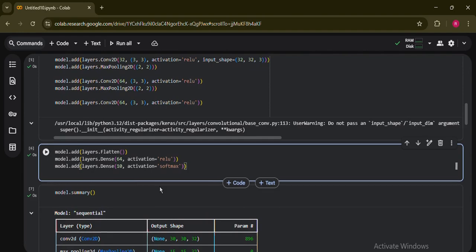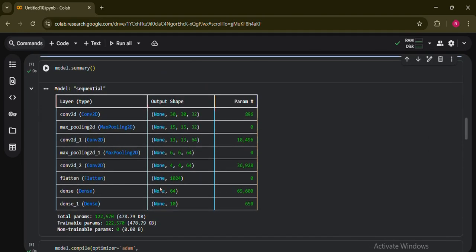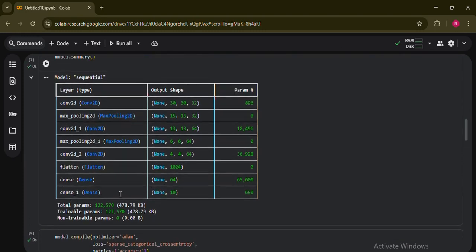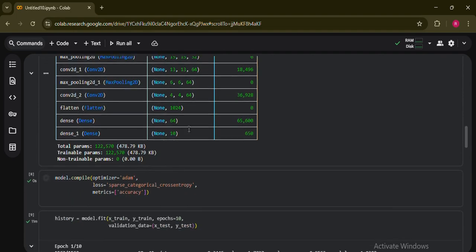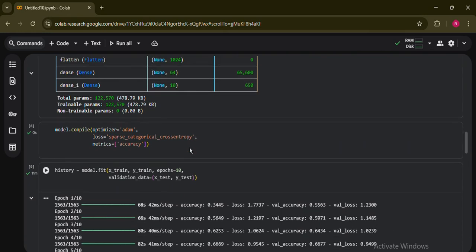After that we need to compile. Sorry, we need to summarize first. Here you can check all the total layers and the trainable and non-trainable params for each layer that we have applied. We applied first Conv2D of 32 units, then the second layer, then the third layer, and whatever parameters were given we have provided. Whatever the training process was, you can check it from this code. So this was a short summary of the params that we have given for training our model.